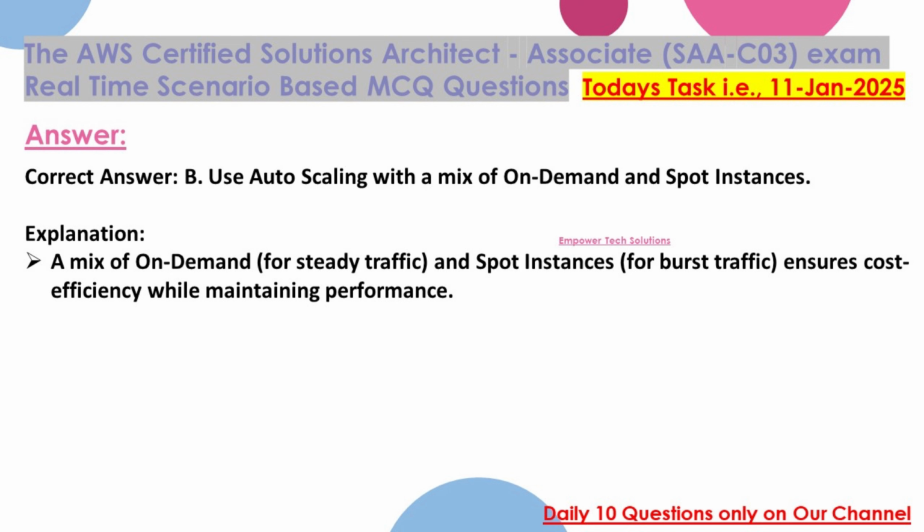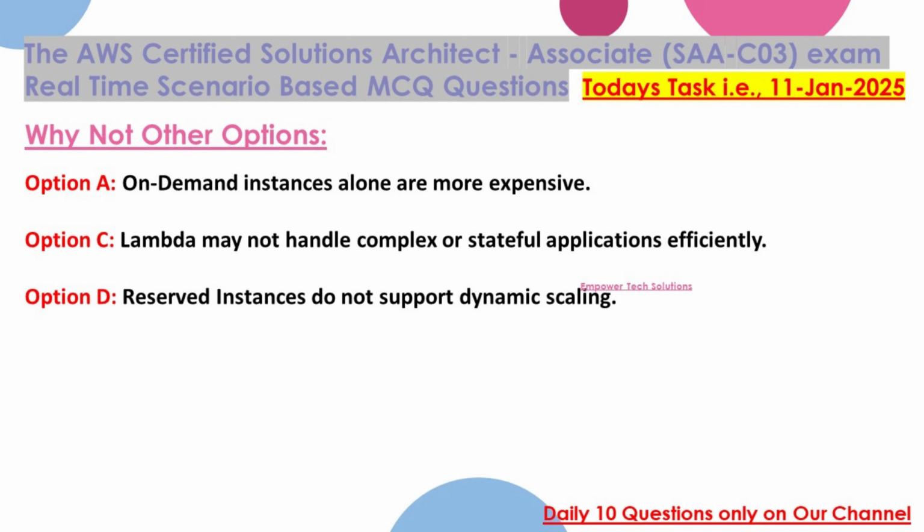Correct answer: B. Use auto-scaling with a mix of on-demand and spot instances. Explanation: A mix of on-demand, for steady traffic, and spot instances, for burst traffic, ensures cost efficiency while maintaining performance. Why not other options? Option A. On-demand instances alone are more expensive. Option C. Lambda may not handle complex or stateful applications efficiently. Option D. Reserved instances do not support dynamic scaling.